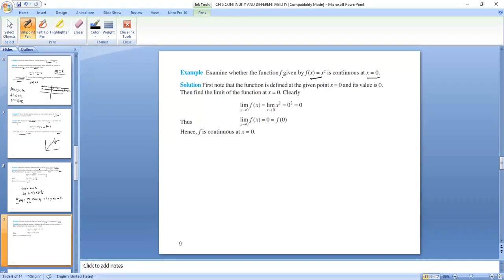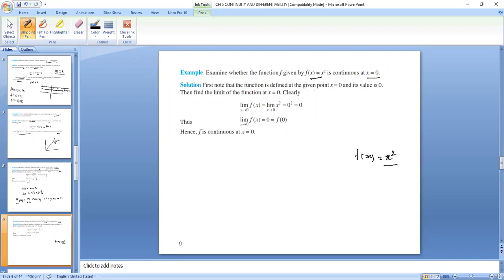Examine whether the function f given by f of x equals x square is continuous at x equals 0. First note that we will put all the values in f of x equals x square, and we will find that there is no value at which the function is not defined. So the function is clearly defined at all values.